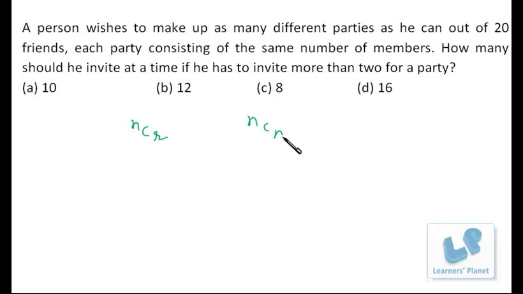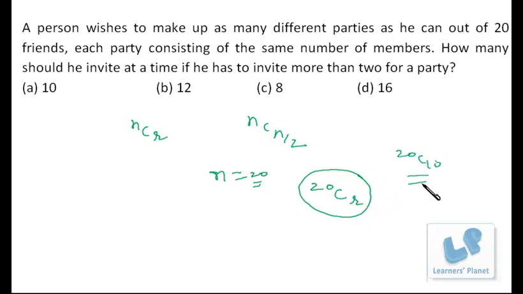Now what is happening over here? Here we have 20 persons. That means n is equal to 20, and we have to make up different combinations of the people. So we have to select our people from these 20 people, and we have to maximize this value. So definitely r has to be half of that, that is half of 20, that is 10. So the maximum number of parties can be arranged as 20C10. That means he can invite 10 people at a time if he wishes to make the maximum number of parties.